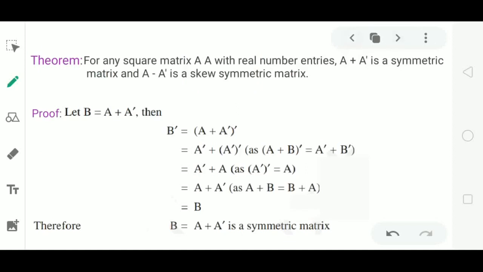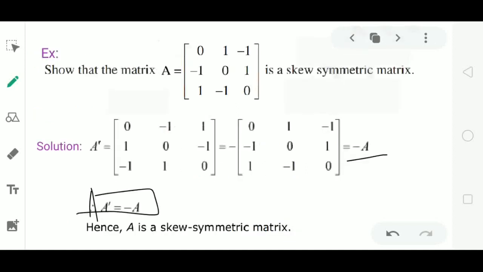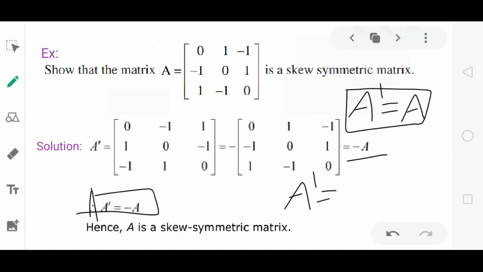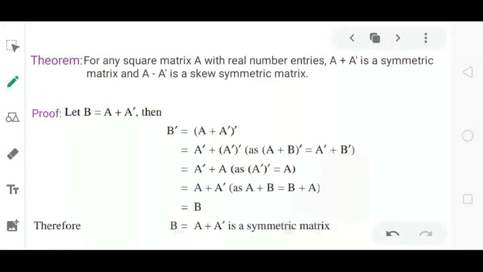Now remember the points. To verify whether a matrix is symmetric or not, you have to check the condition A dash equal to A. This is a necessary condition. And to verify that a matrix is skew symmetric, you have to check the condition A dash equal to -A. Next, we have a theorem.